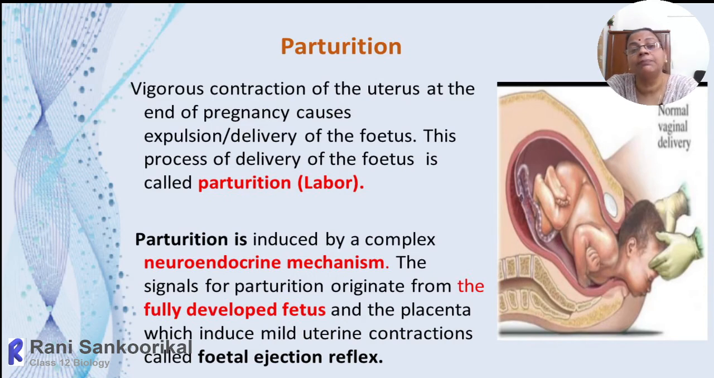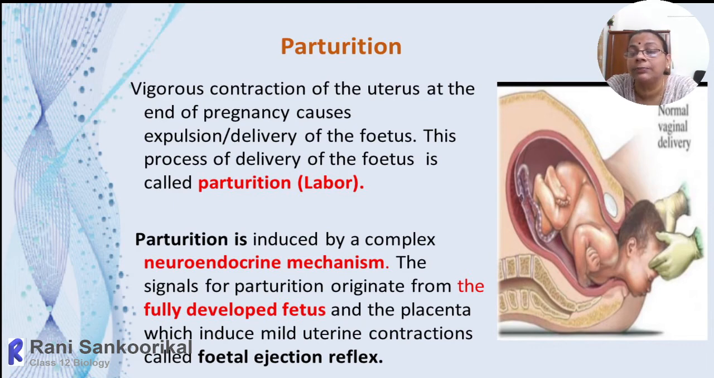Then once the baby has completed its full term development, that is the right time for the parturition or childbirth. So the impulse will start from the baby itself, the fully developed baby. The baby will induce a complex neuroendocrine mechanism. The signals for parturition originate from the fully developed fetus and the placenta, which induce mild uterine contractions, which is called fetal ejection. So the first attempt is from the fully developed baby only.